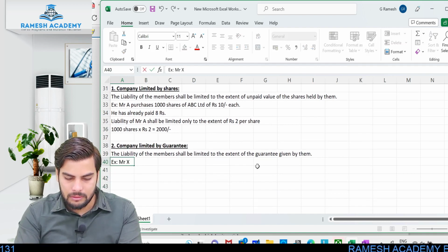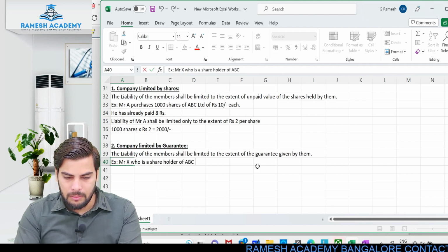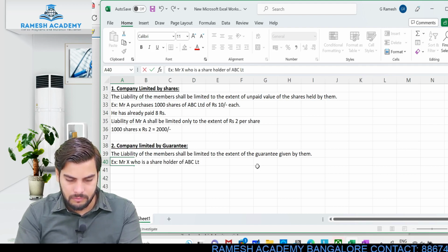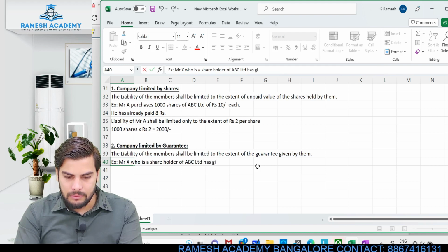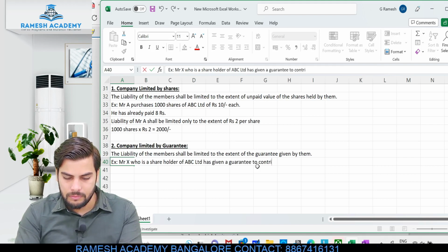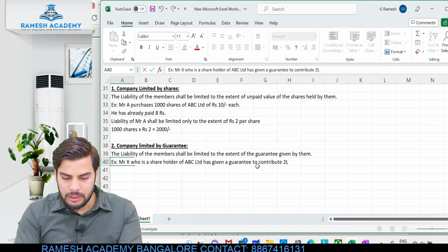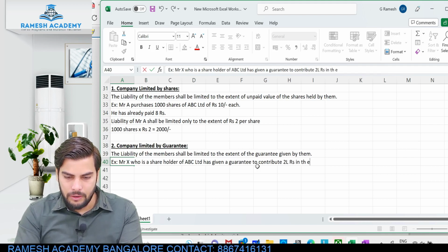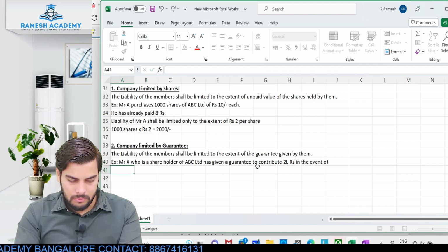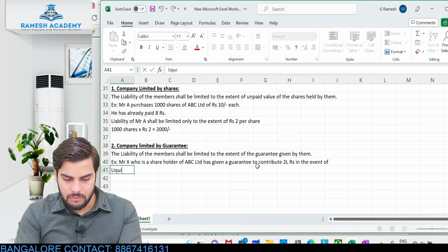Mr. X, who is a shareholder of ABC Limited, has given a guarantee to contribute 2 lakh rupees in the event of liquidation or winding up.